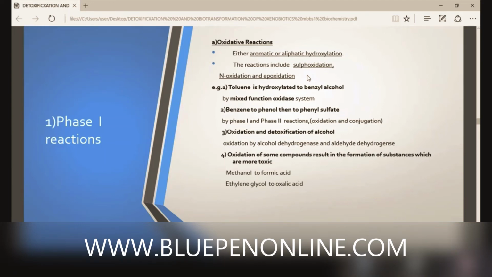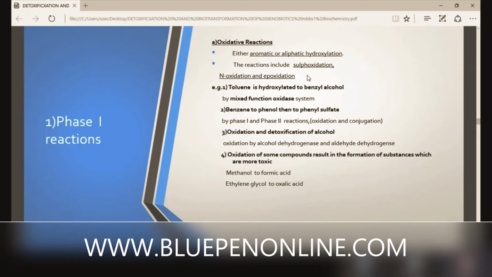Toluene is hydroxylated to benzyl alcohol. A mixed function oxidase system works for the conversion of toluene to benzyl alcohol. We will discuss with a structure, don't worry. First, just pass through this mechanism: toluene is hydroxylated to benzyl alcohol, carried out by a mixed function oxidase.